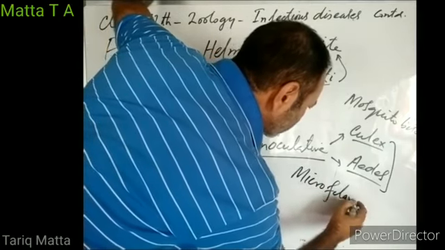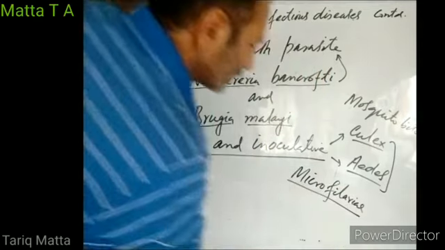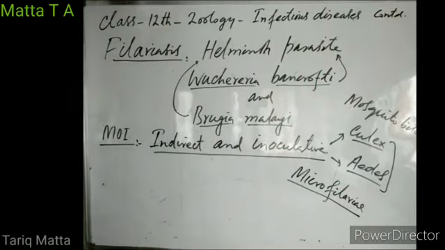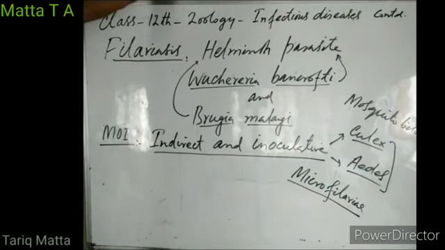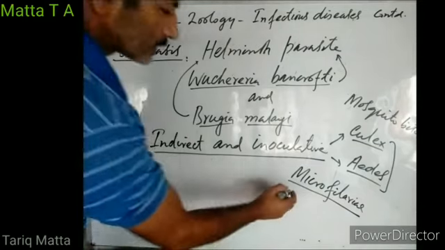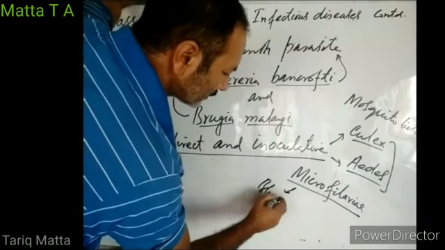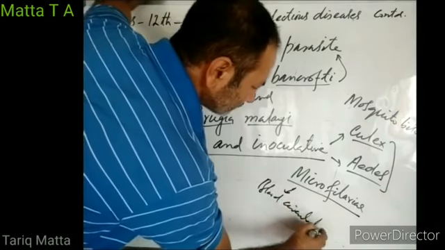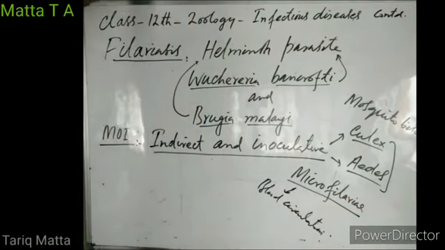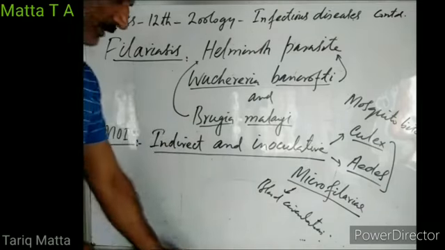These are the larvae of this filarial worm, right? So they release these microfilariae into our blood circulation. So the mode of infection for filariasis is indirect and inoculative. When a Culex mosquito or Aedes mosquito bites a person, they introduce through their proboscis microfilariae into his blood circulation, right? So that is its mode of infection.